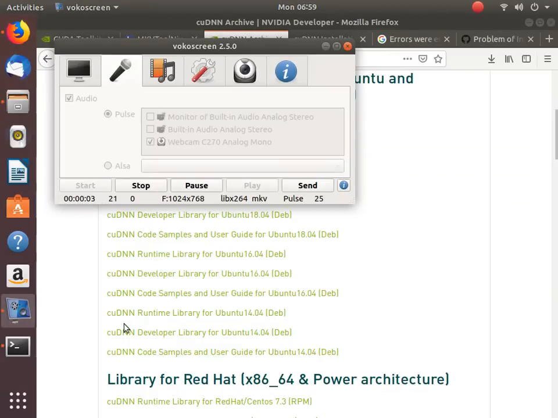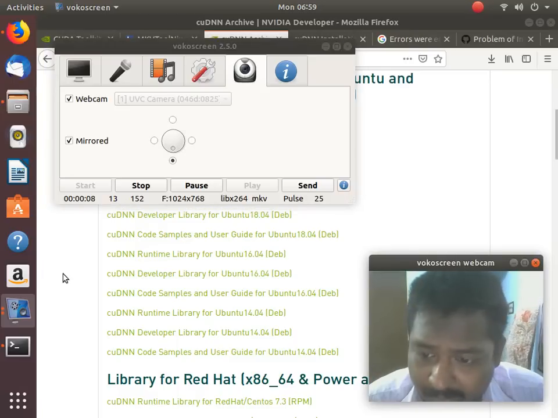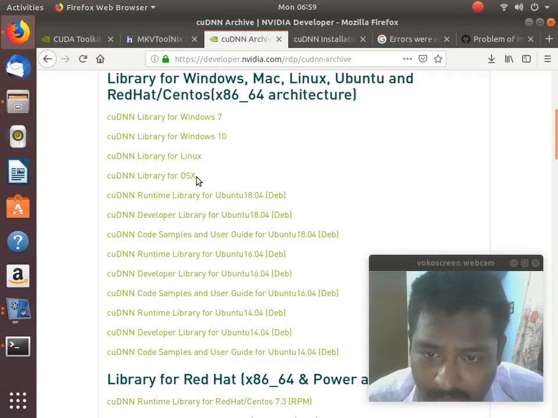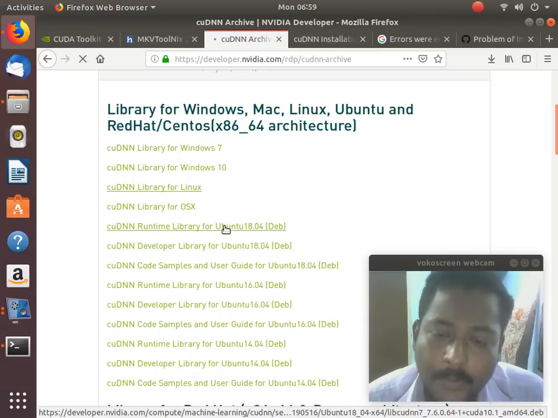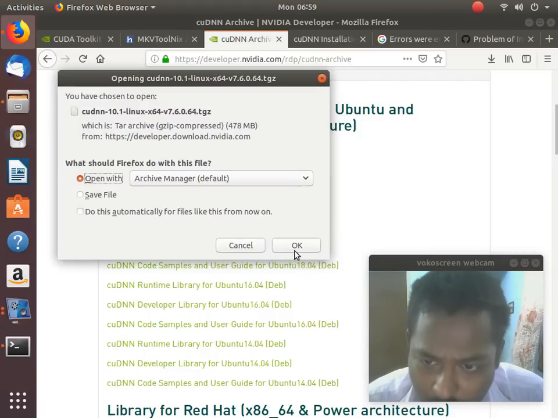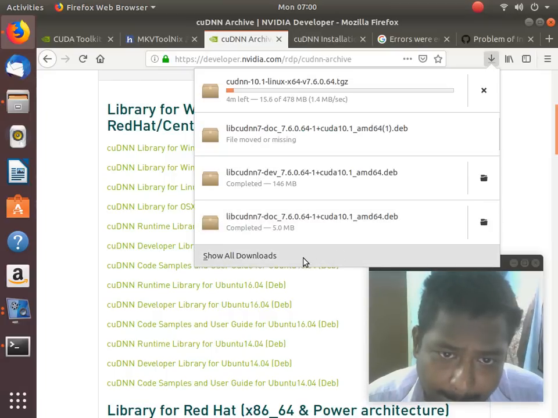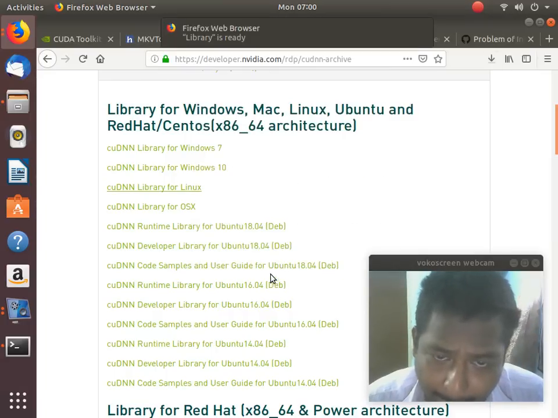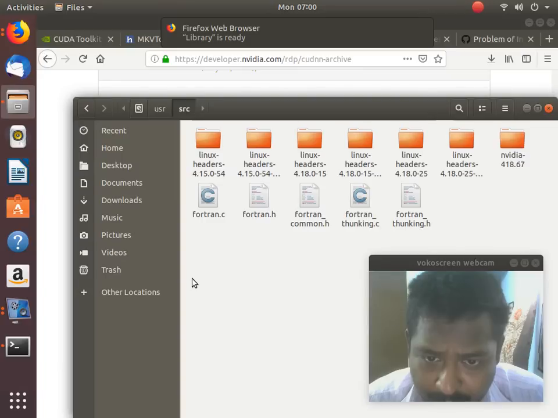Okay friends, the dependencies for this have not been met, so we are going to download the cuDNN library for Linux for this. So don't get angry at me, we are just trying all the stuff. Okay, so this also will be 478 MB, so wait for a minute. Okay, let it get downloaded. This may take some time. Files are supposed to be missing.